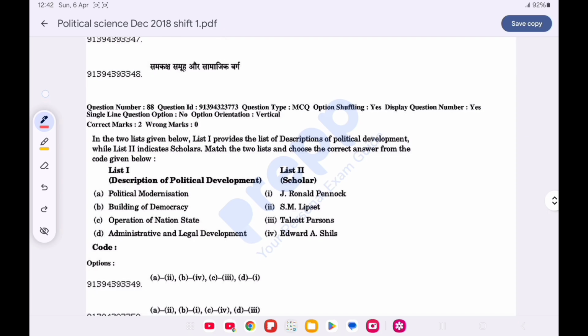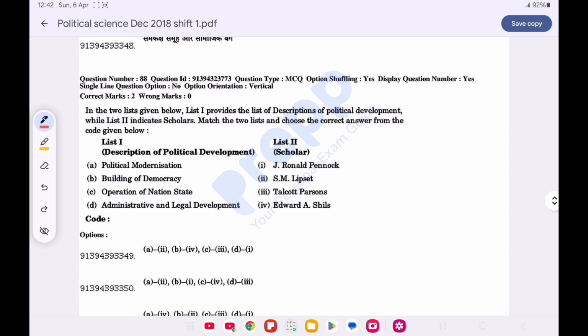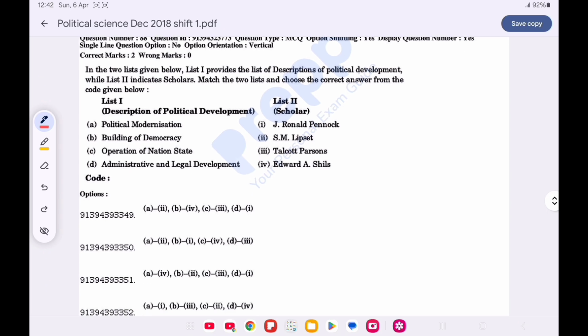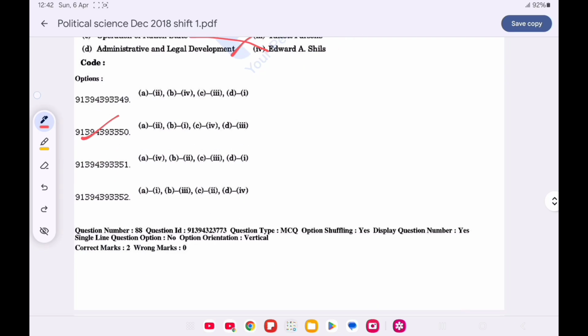Now question number 88. Match list 1 with list 2 and choose the correct option from the code given below. Option B is correct, that is political modernization given by S.M. Lipset, building of democracy given by J. Ronald Pennock, nation building given by Edward Shils, and administrative and legal development given by Talcott Parsons.